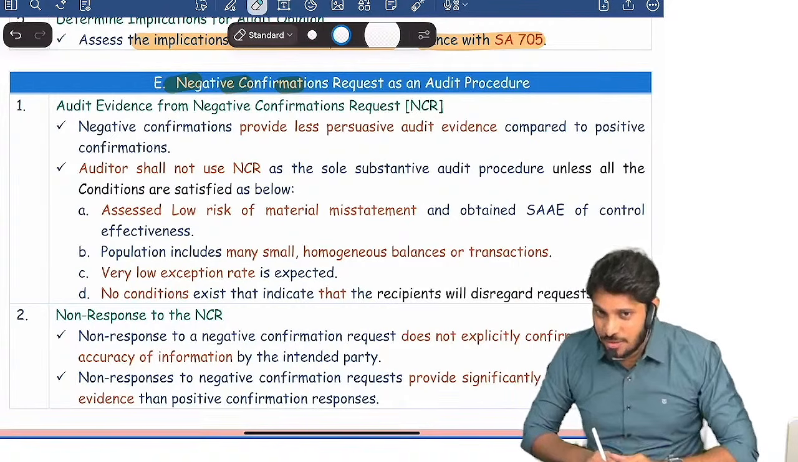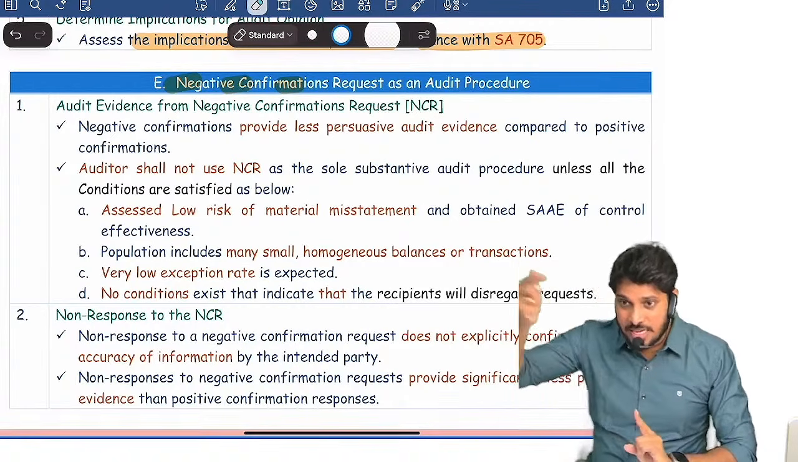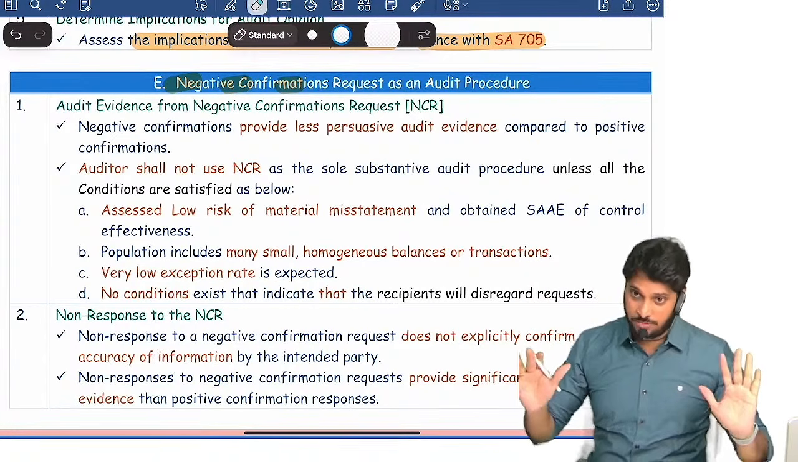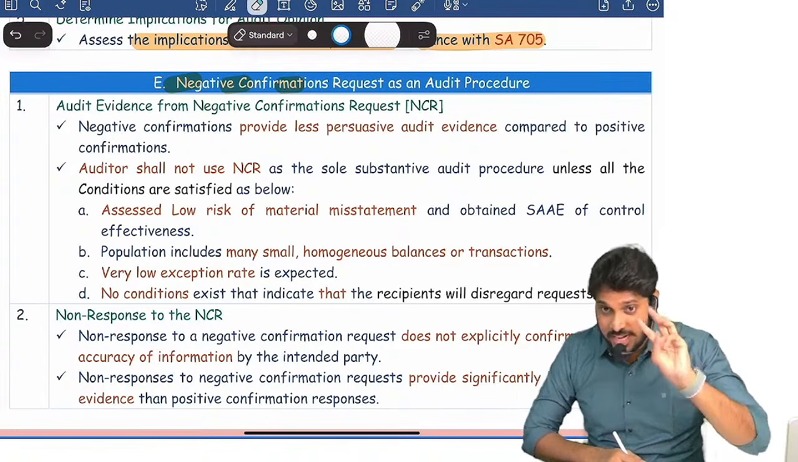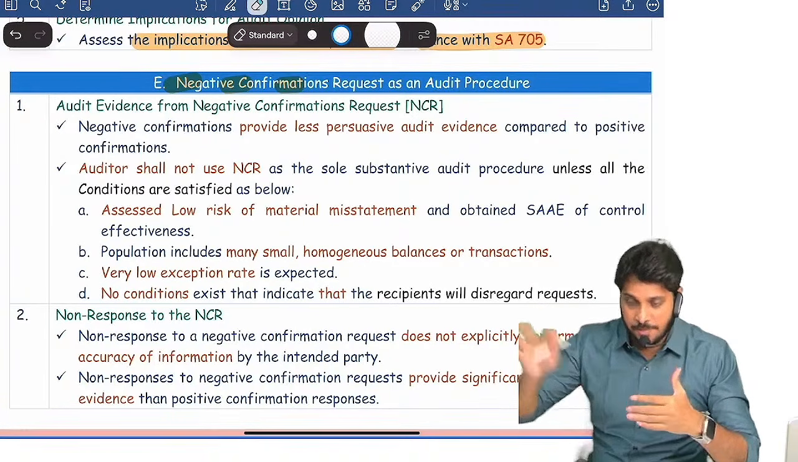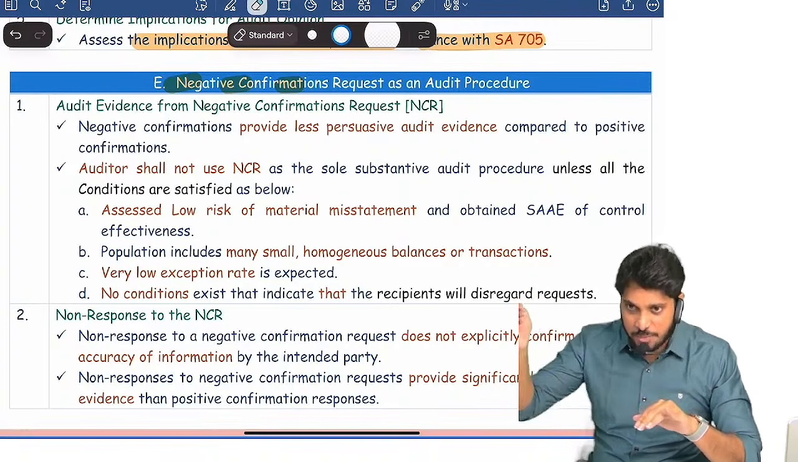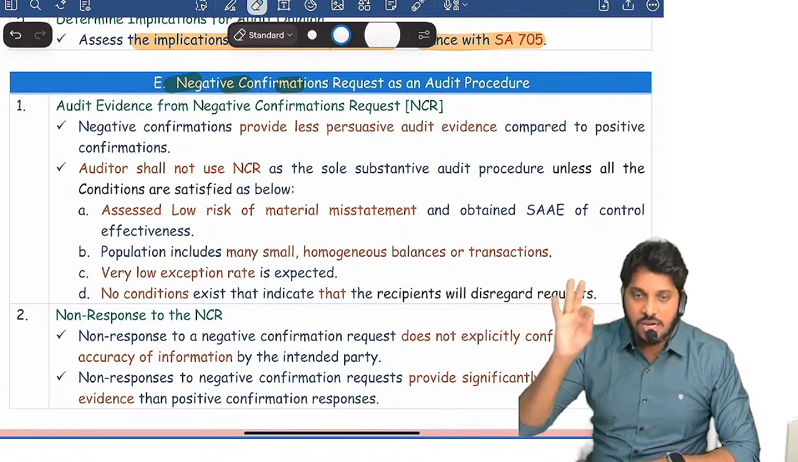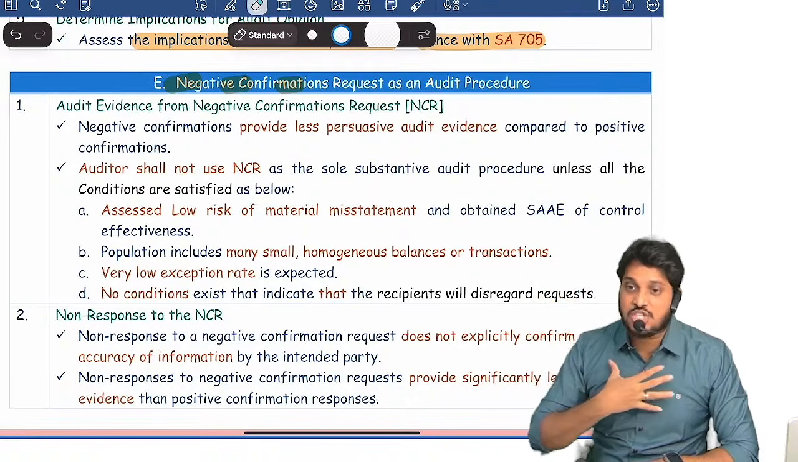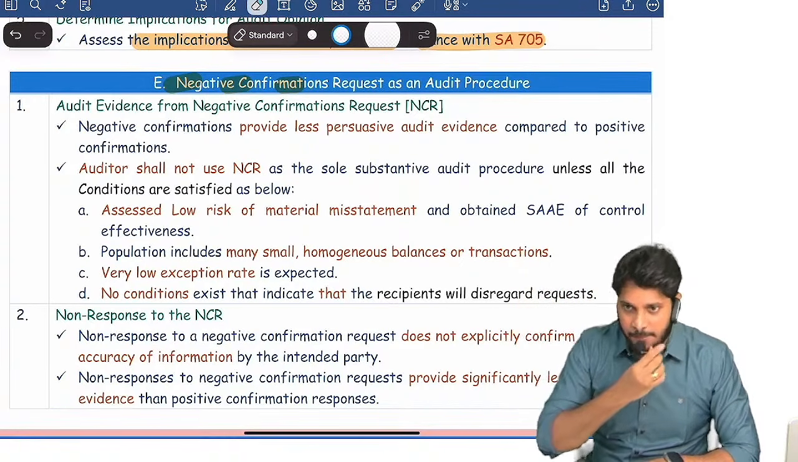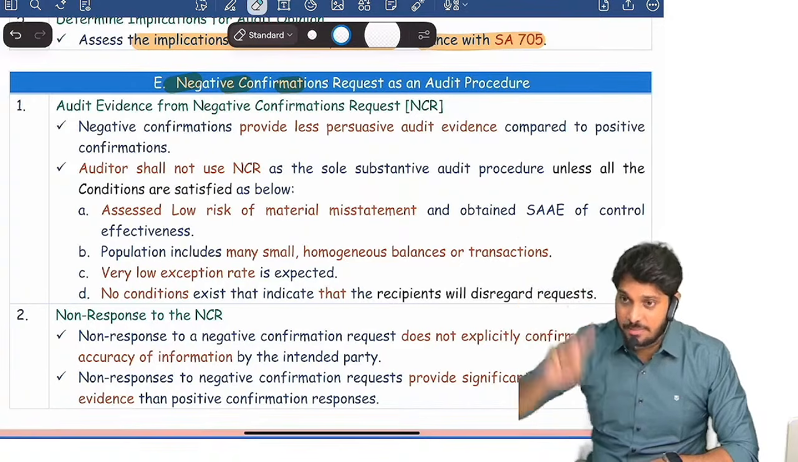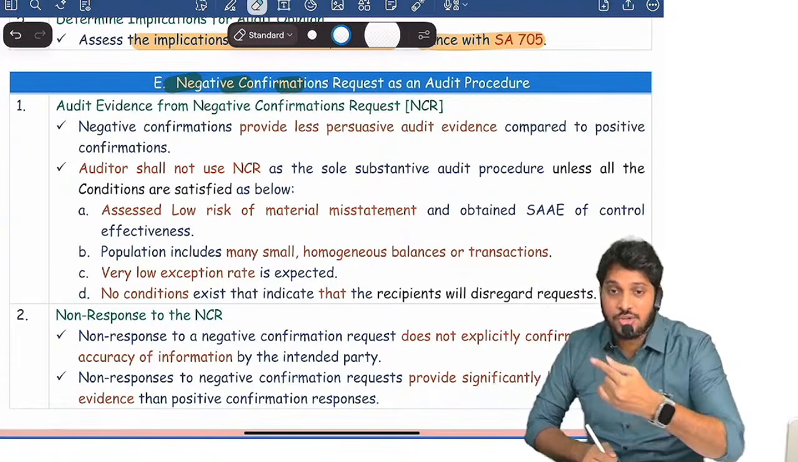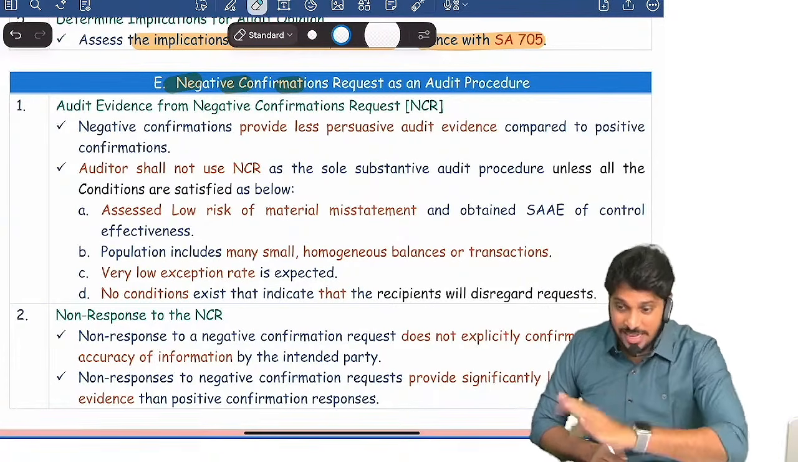Whereas in negative, what confirmation will I take? If he replies that he disagrees, well and good. Suppose we sent a confirmation request in which we mentioned we will wait for 3 days: non-receipt of a reply within 3 days, we assume that you are agreeing with the balance. Here, if the third party does not reply, you assume that everything is matching.